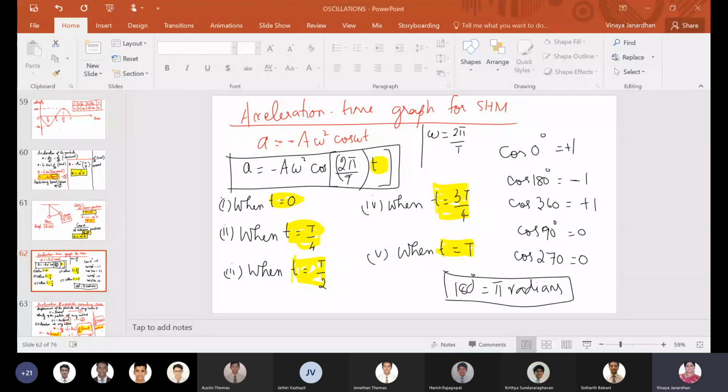Boys, I want the first answer. When t is equal to 0, I want the answer. It will be 1, ma'am. Cos is equal to 1, so what is the value of A? Ma'am, minus A omega square. Capital A omega square, fine.